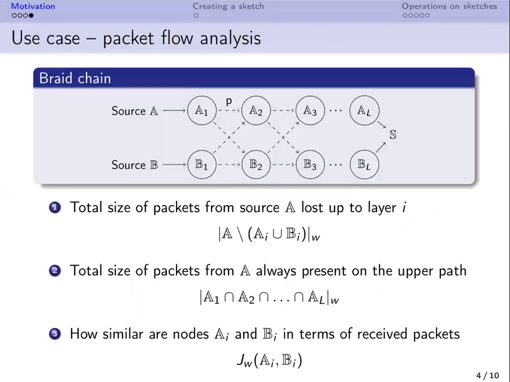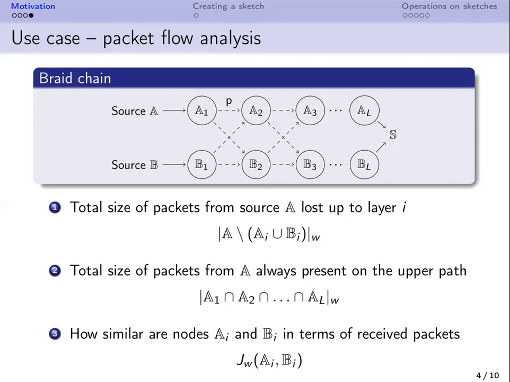In the paper, we discuss the following use case. We consider the braid chain architecture. Namely, we assume that there are two sources, A and B, and two paths of nodes that lead to the sink. The paths are connected by crosslinks. On each link, we have packet loss with some probability p. Here, A1 denotes the set of packets received by node A1.